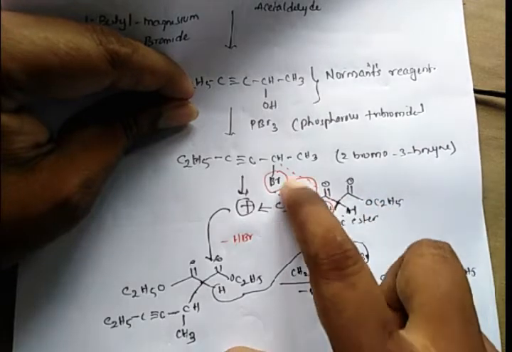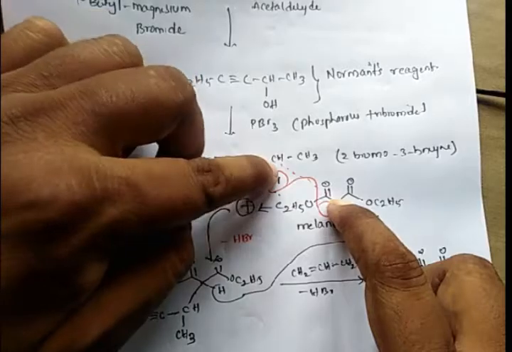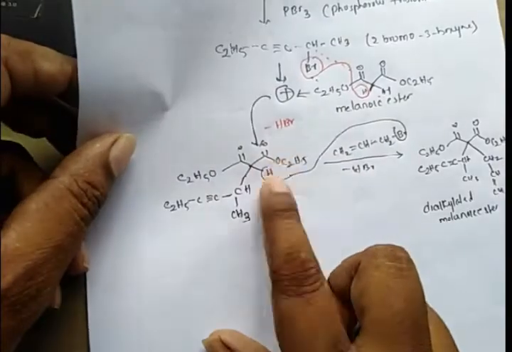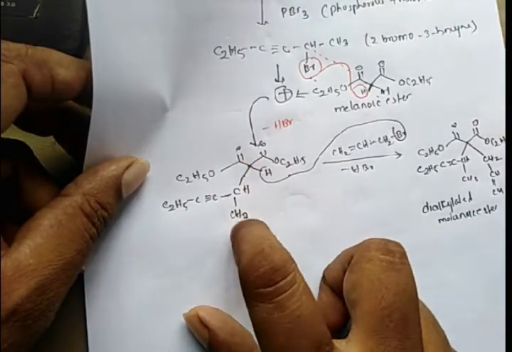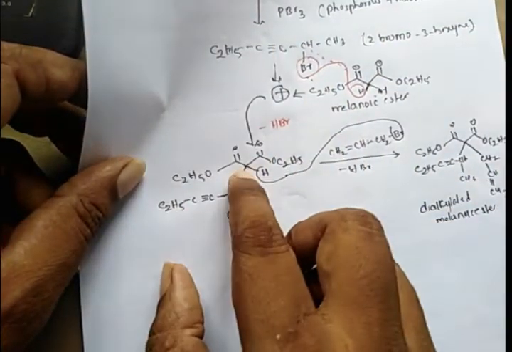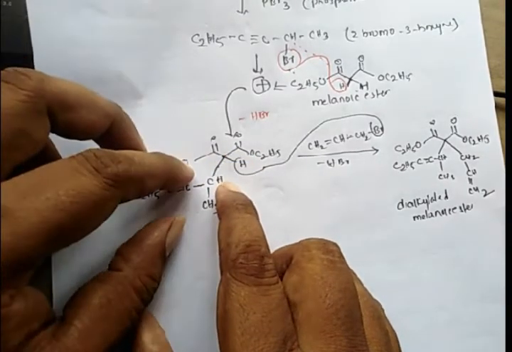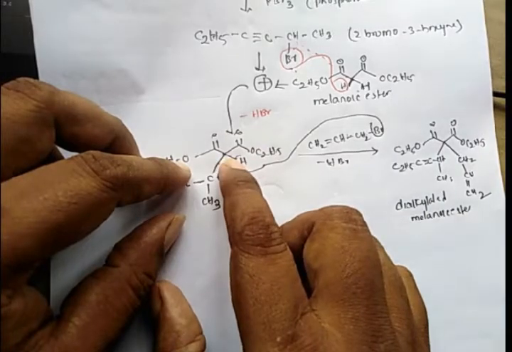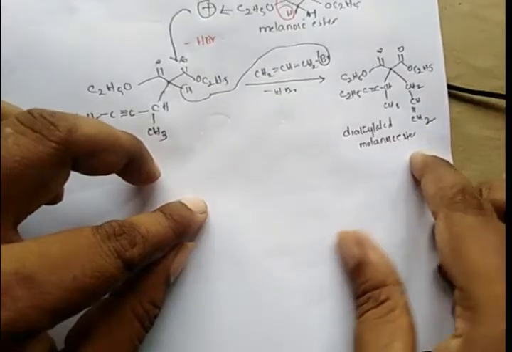So this hydrogen and bromine are eliminated as minus HBr, and we will get an alkylated malonyl ester, with CH3 C triple bond C C2H5 added across this carbon atom. Again this monoalkylated malonyl ester is treated with another alkylating agent, this carbon atom undergoes alkylation, and we will get a dialkylated malonyl ester.